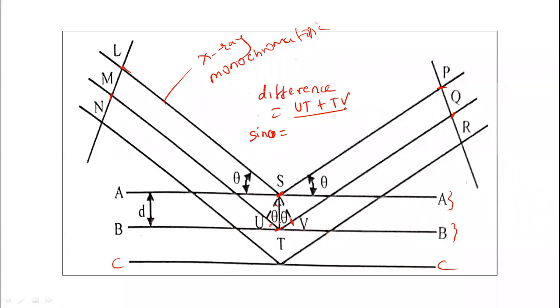Sine theta is equal to UT upon ST, the opposite side divided by the hypotenuse. ST is d. So sine theta is equal to UT upon d.